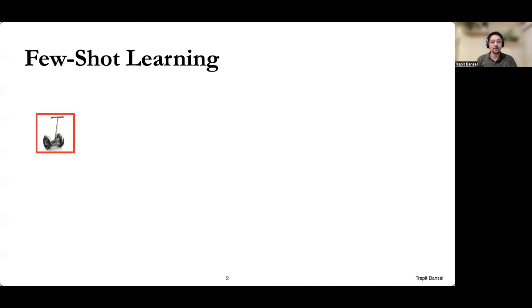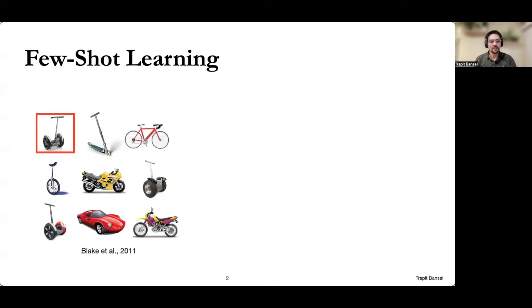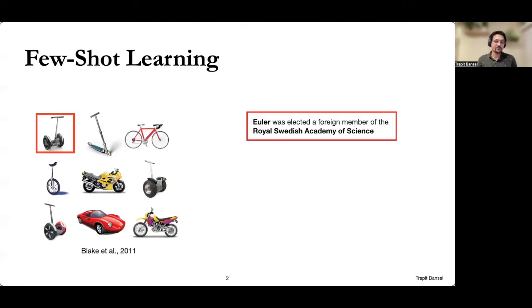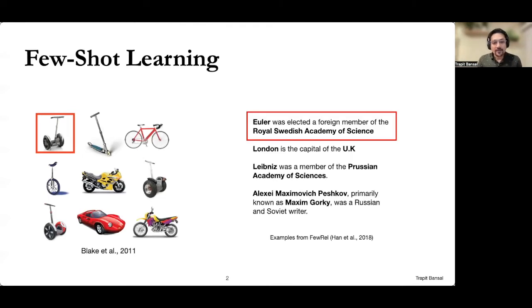For example, given this one instance of an object category, one can easily identify which of these other objects are likely to be from the same category. Similarly, given this one instance of a relationship between two entities, you can easily identify which of these other entities have the same relation.